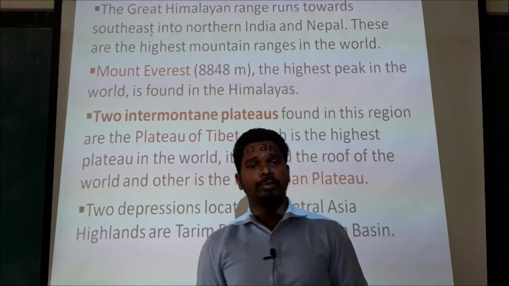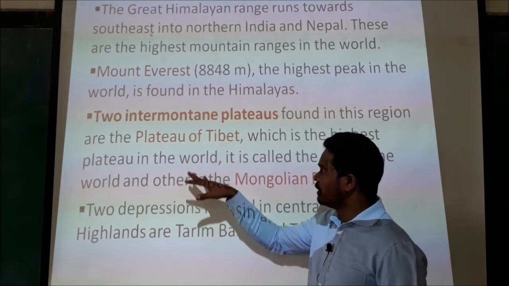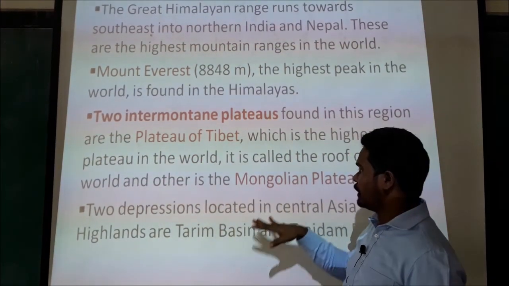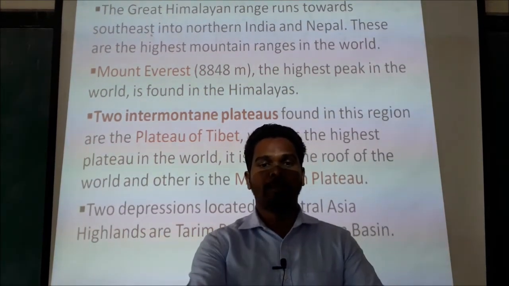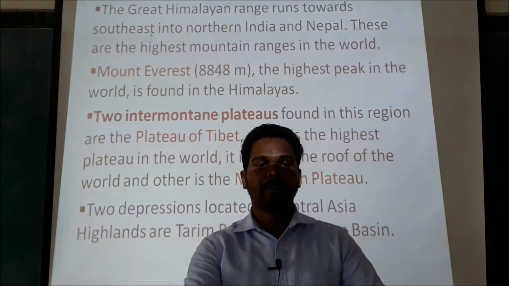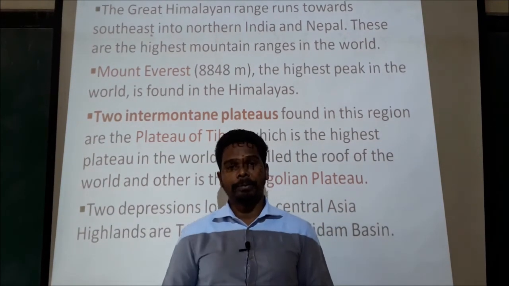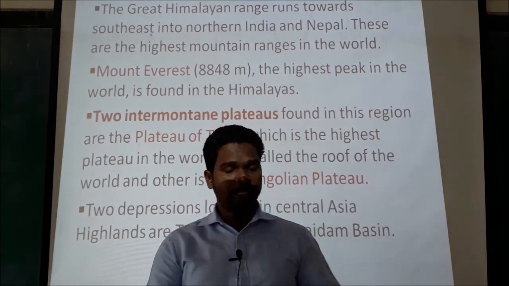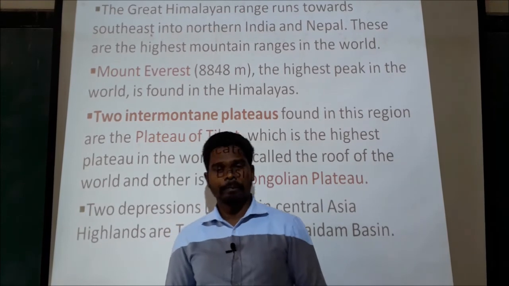Okay, in these regions there are 2 intermountain plateaus. They are Plateau of Tibet and Mongolia Plateau. Plateau of Tibet is the highest plateau in the world.